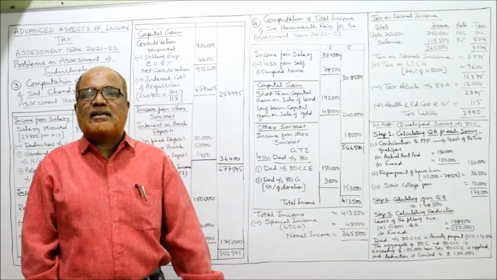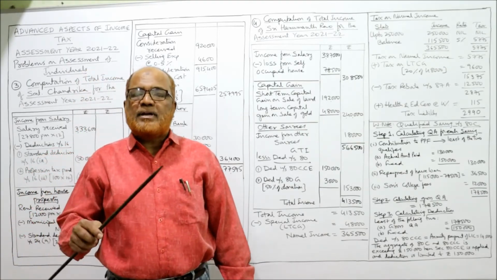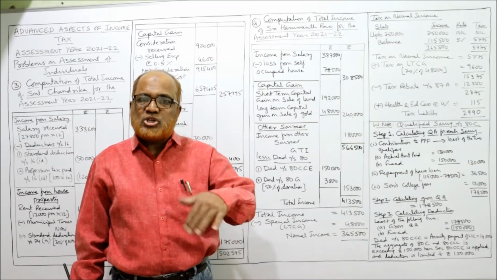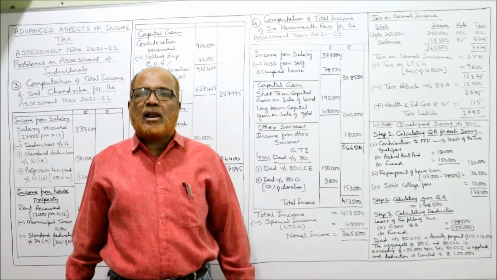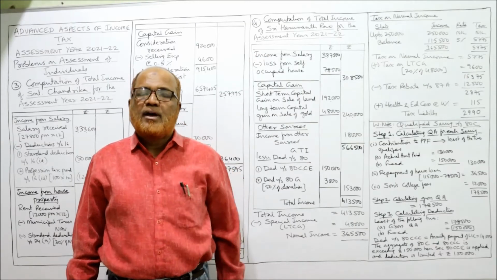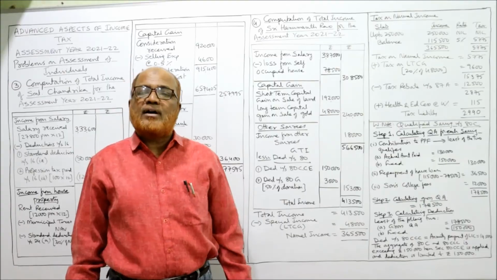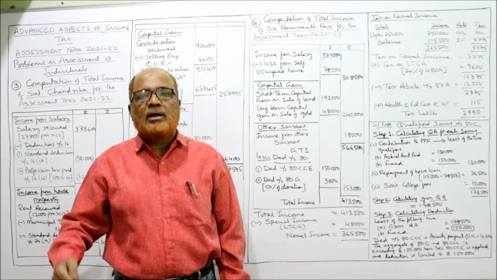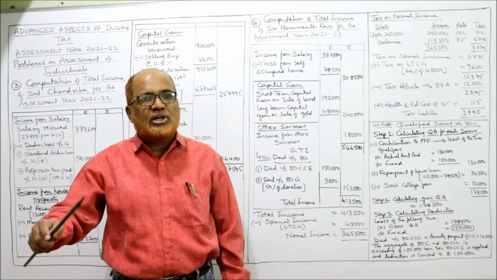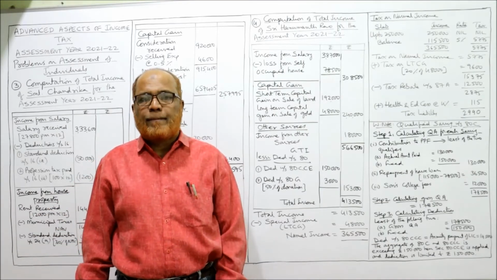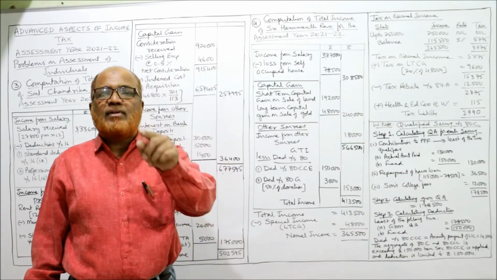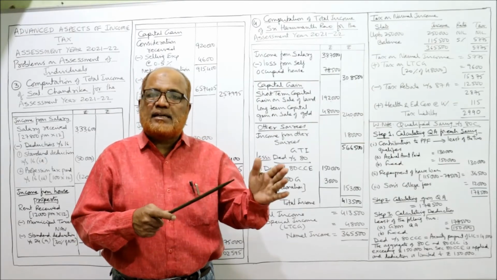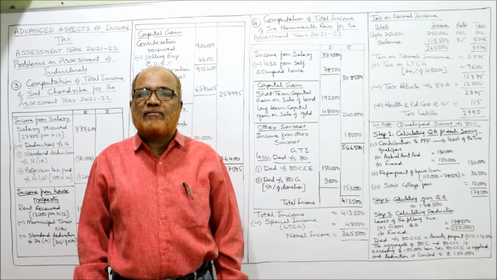This 80CCC is allowed when a person deposits some amount in the pension fund of LIC. Then he will be allowed deduction under section 80CCC. And only 80C qualified savings, like contribution to PPF, housing loan repaid or children's school fees paid, will be qualified savings under section 80C. So 80C and 80CCC together should not exceed 1,50,000.